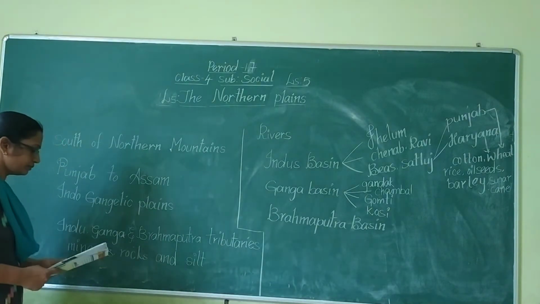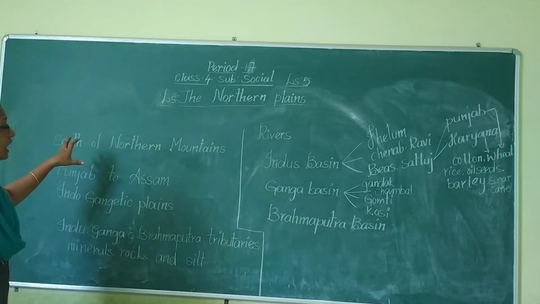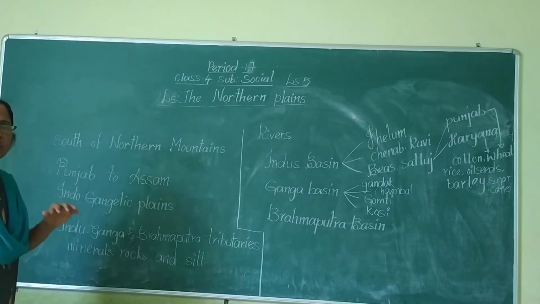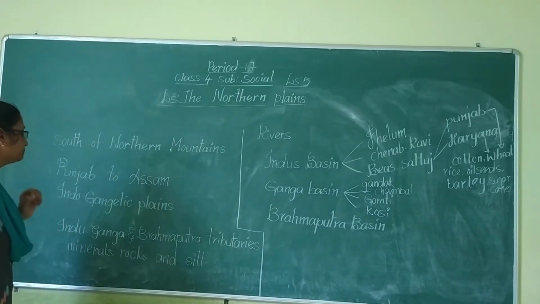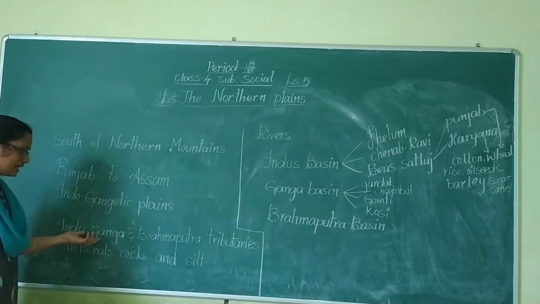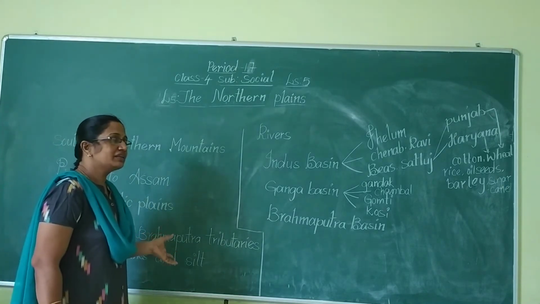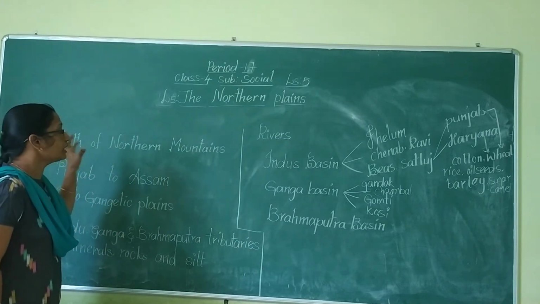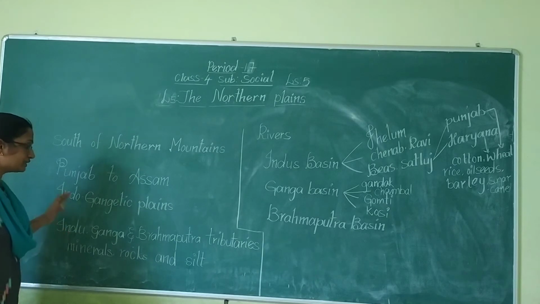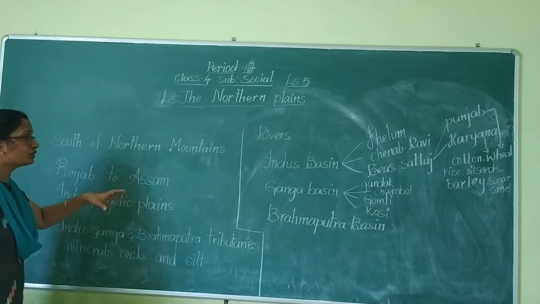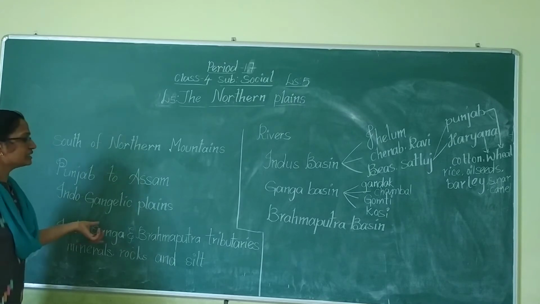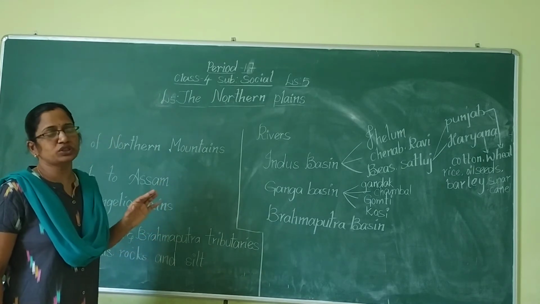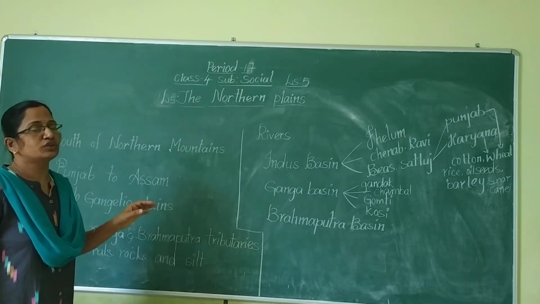Okay, children. Here, the Northern Plains have been formed majorly by three rivers. What are those three rivers? Indus, Ganga and Brahmaputra. And the tributaries of these rivers are also a reason for the formation of the Northern Plains.